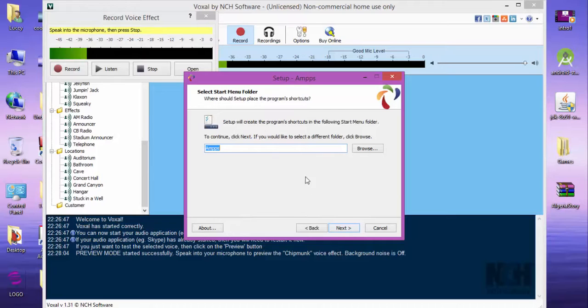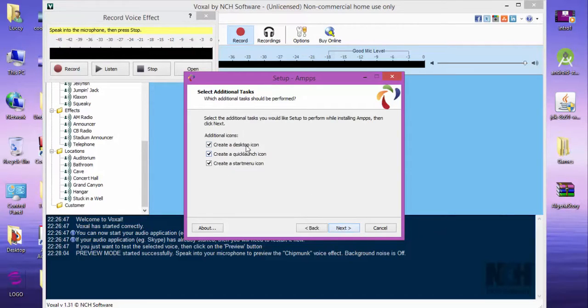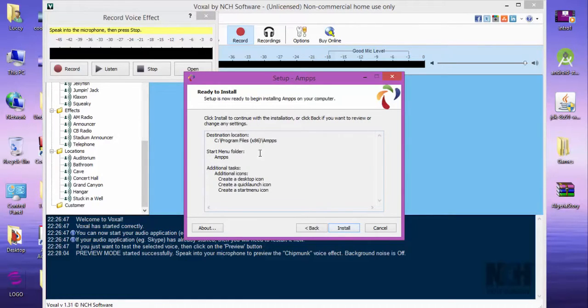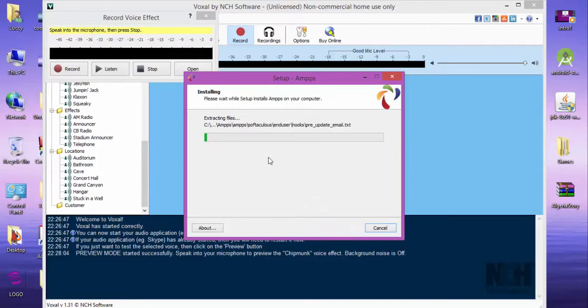Setup will create shortcuts. Okay, create desktop, quick launch, start menu. Yes. Okay, and then we go. Guys, truly make sure not to change the window. Let the AMPS setup window stay active so that the setup will be correct. I don't know why this happens, but I've already tried.